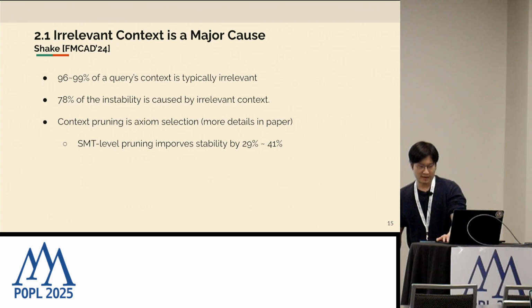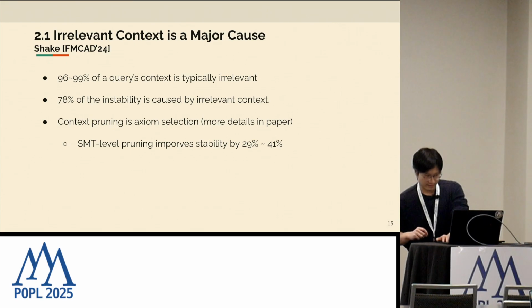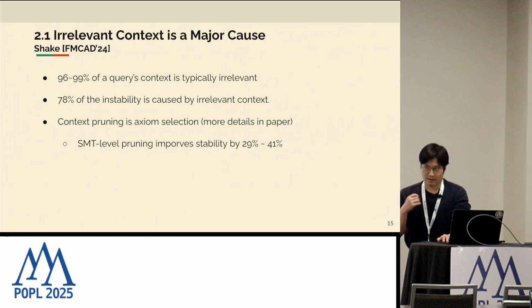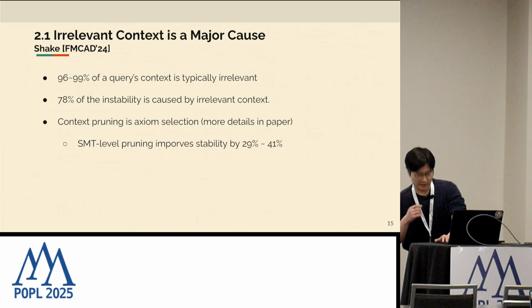And these are from the Mariposa benchmark, where we have tens of thousands of queries. And 78% of the instability actually gets mitigated if we were to drop down to the relevant context. Of course, that's the idealized case, because sometimes we don't know which are or are not irrelevant. So in Shake, our work at FMCAD 24, we had a discussion on how to do SMT level pruning, making the observation that context pruning is axiom selection. And we're able to achieve reasonable stability improvement at the SMT level.